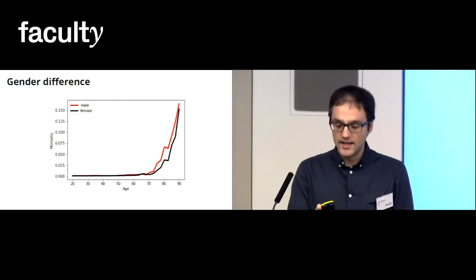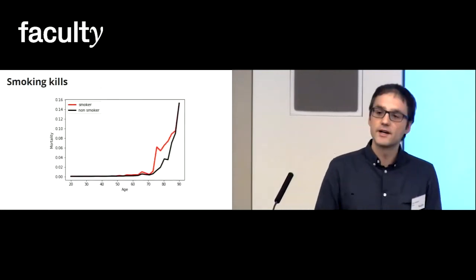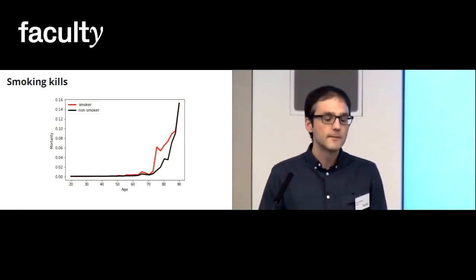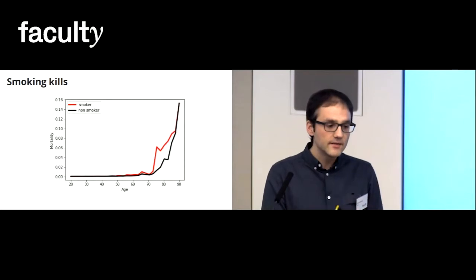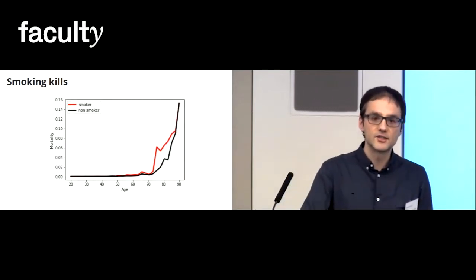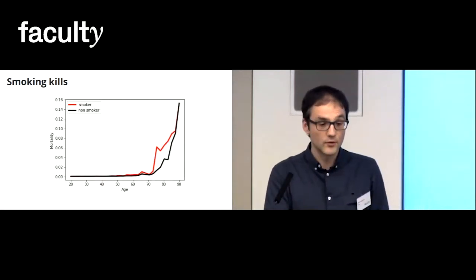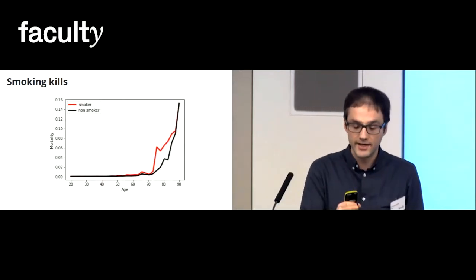So I said, let's do the same for smoker status. We have information about smokers and non-smokers. And here we see that, in fact, smokers also have more chance to die. So this is also another recommendation from machine learning, that smoking kills.